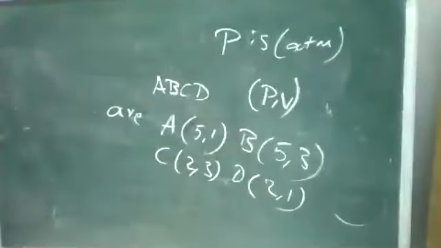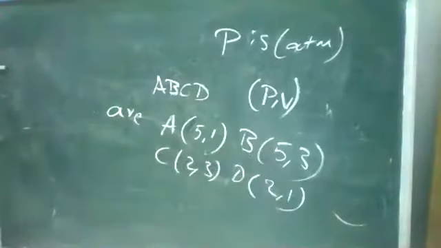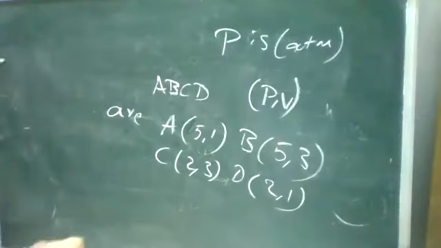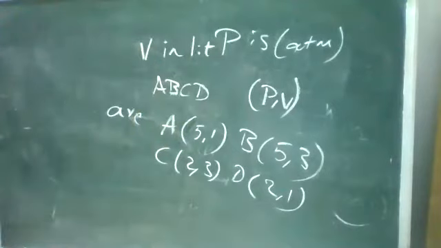I'll repeat the question. 1 mole of an ideal gas undergoes a cyclic change ABCD, where P, V are the coordinates: A 5 comma 1, B 5 comma 3, C 2 comma 3, and D 2 comma 1. These are your coordinates. P is in atmosphere and V is in liters. Good.